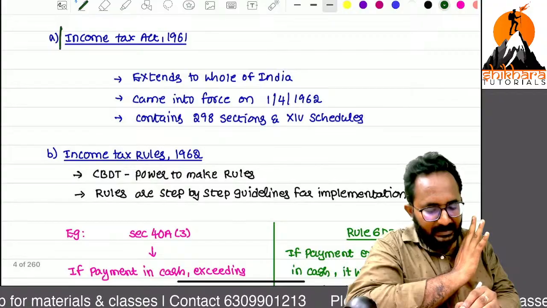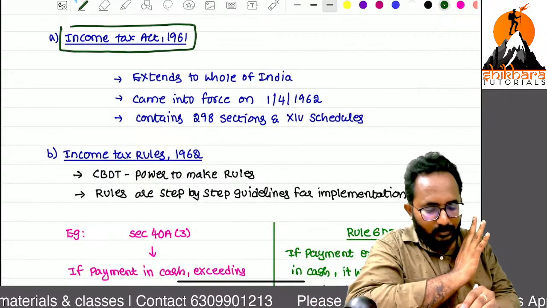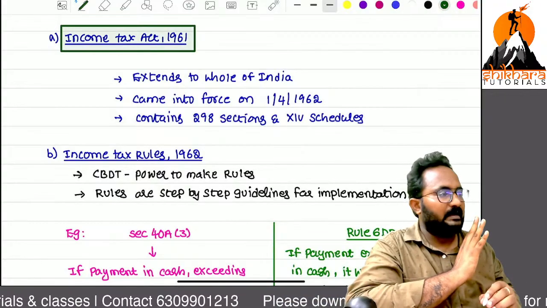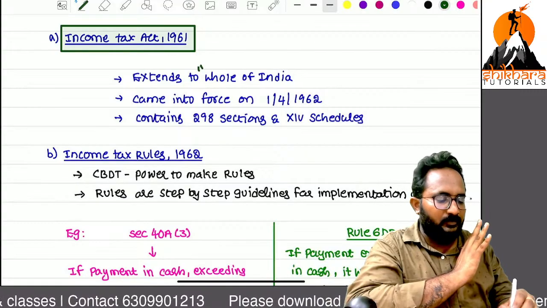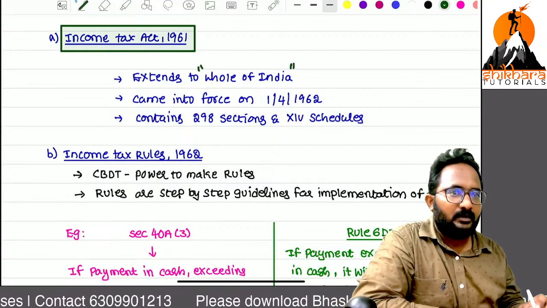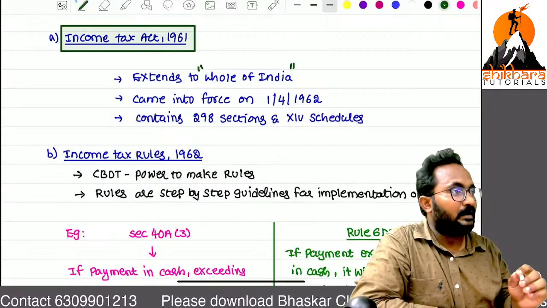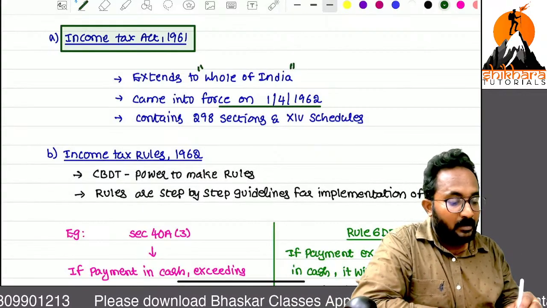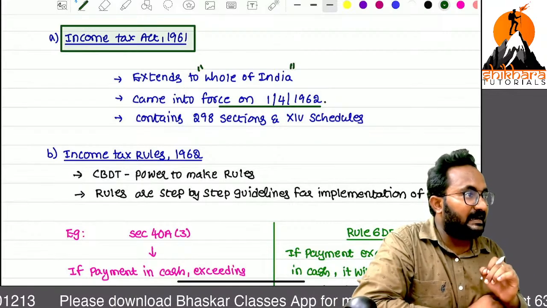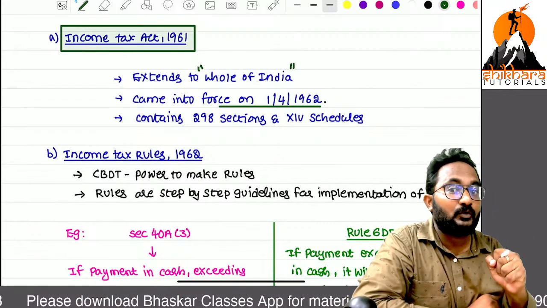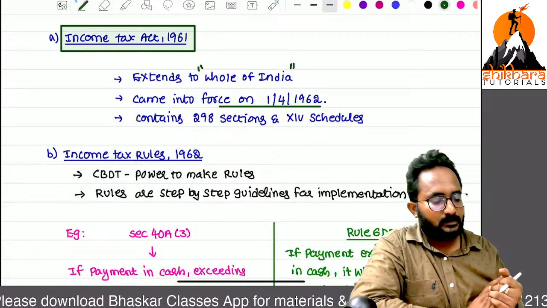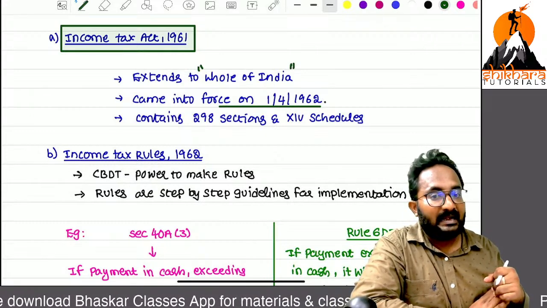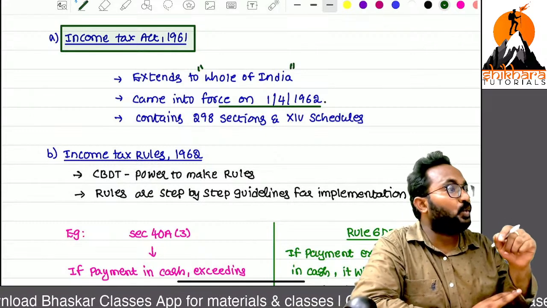Now, the background of the Income Tax Act 1961. It extends to what? The whole of India, including Jammu and Kashmir. Here the student can make a mistake. What is the act name? Income Tax Act 1961, but it came into force on 1/4/1962.